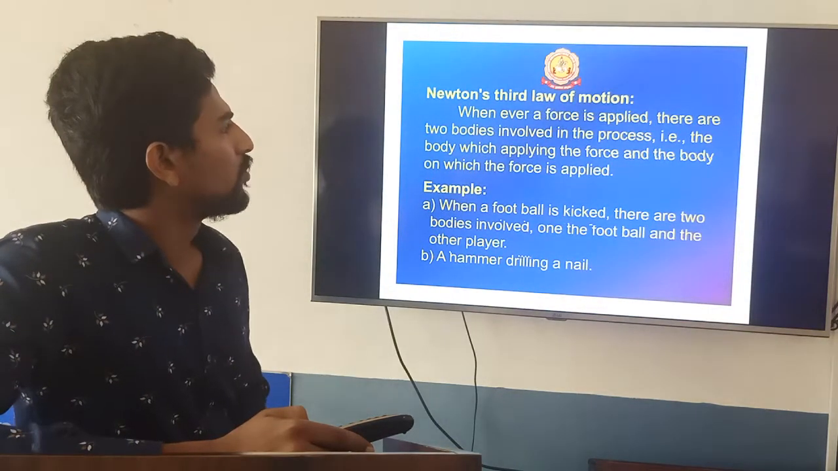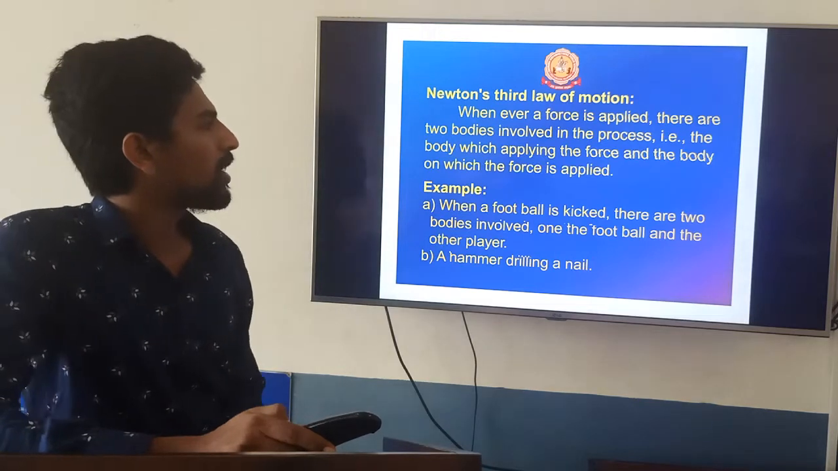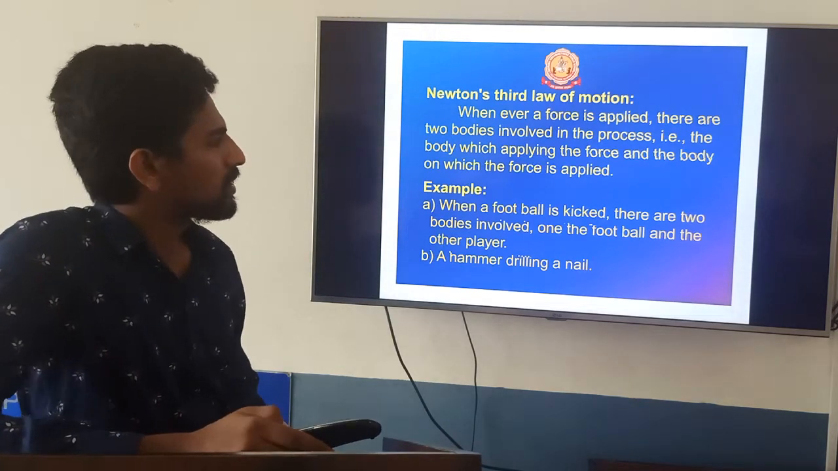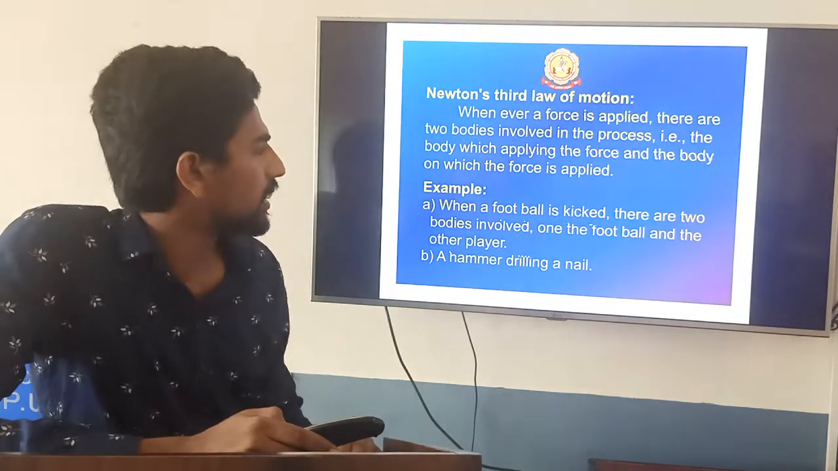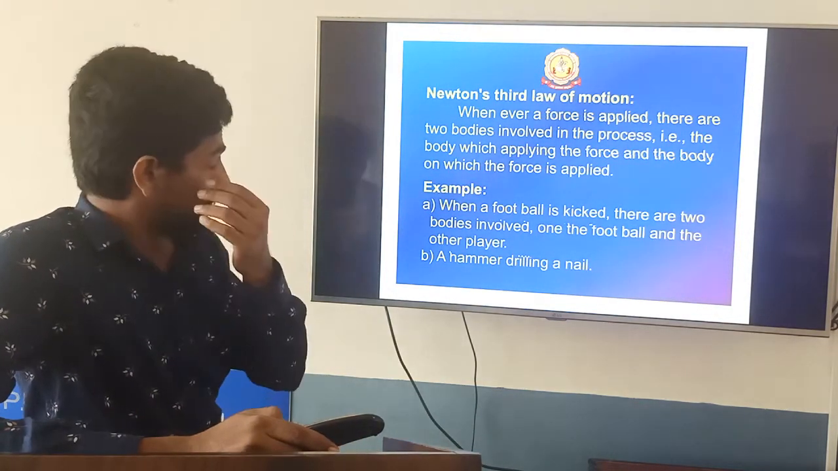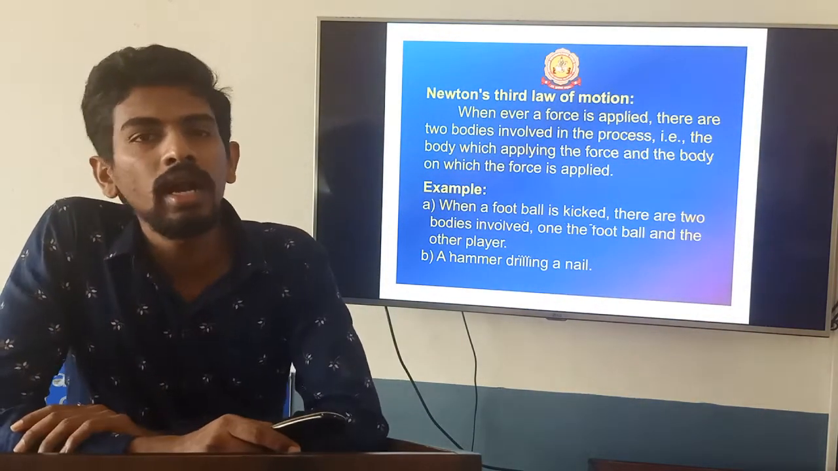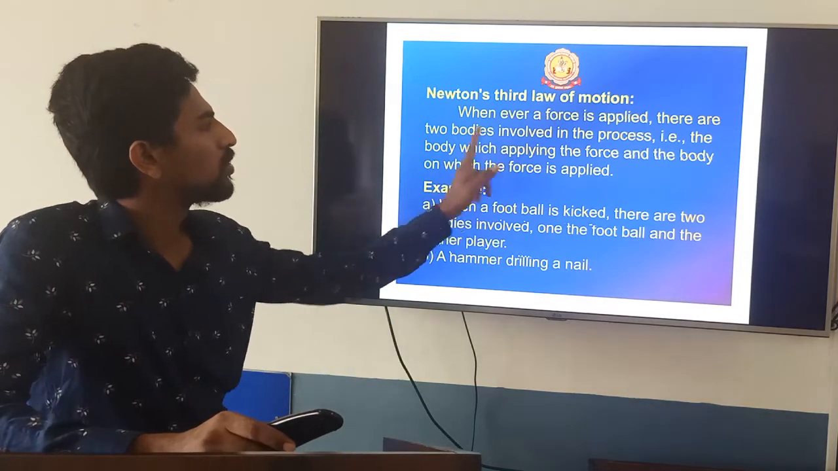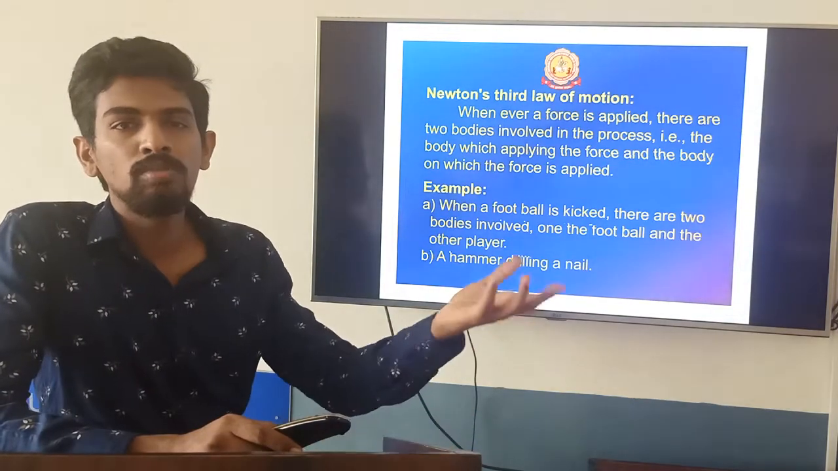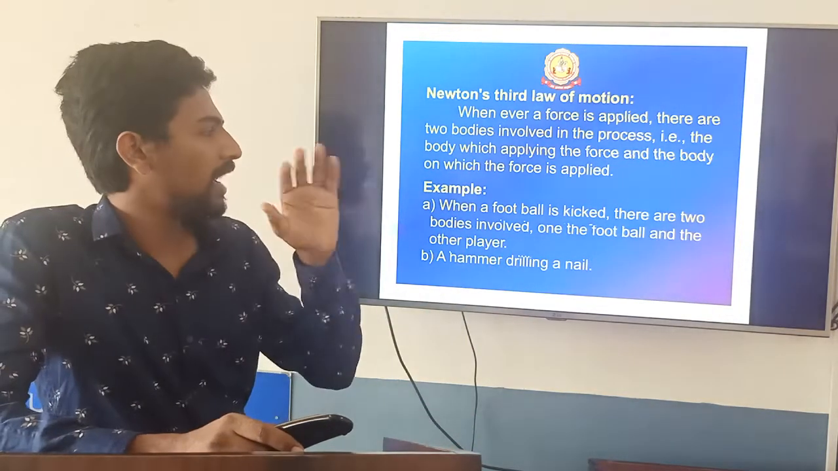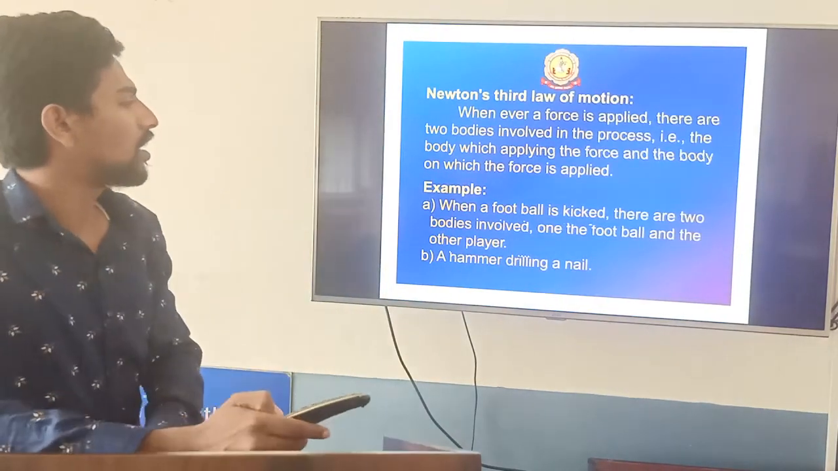Now Newton's third law of motion. Newton's third law of motion says that whenever a force is applied, there are two bodies involved in the process: the body which is applying the force and the body on which the force is applied. So for a single body, you can't apply forces. There will be two bodies. One body will apply force, and the other body will give the reaction. One is the action and the other is the reaction. That is Newton's third law of motion.